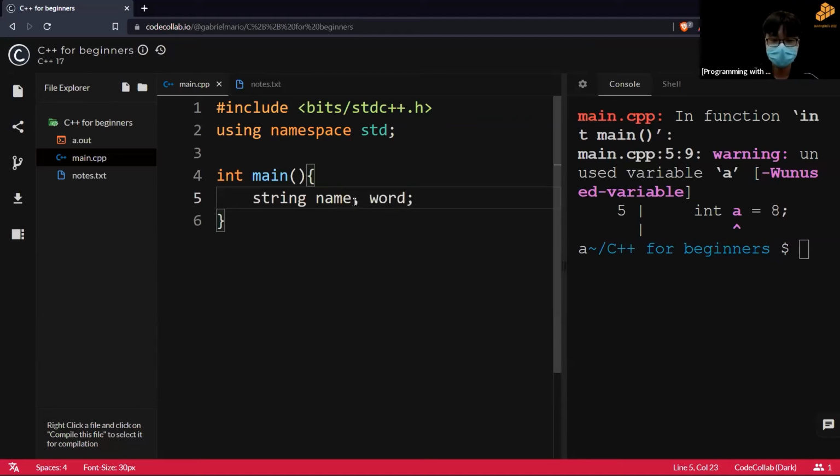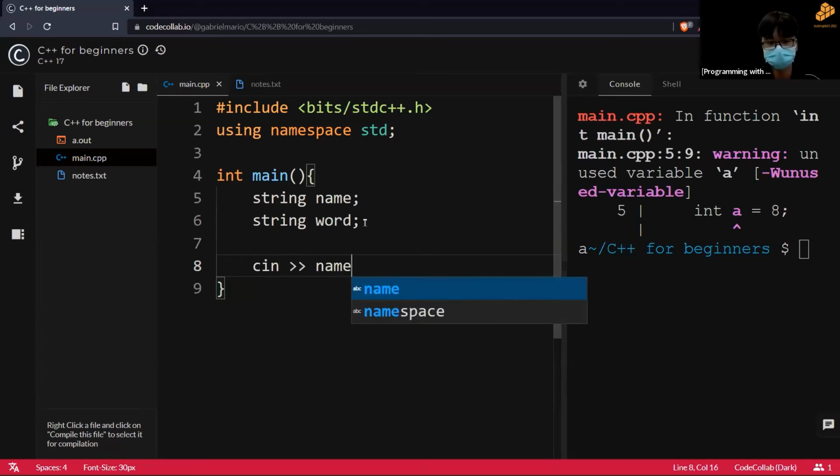Remember, I use a comma to separate and condense it. But if you want, you can also write it like this, with your semicolon. You can also write it like this. Both are fine. So I have my two variables. Time for me to input into them. So input cin, double right arrows, name.